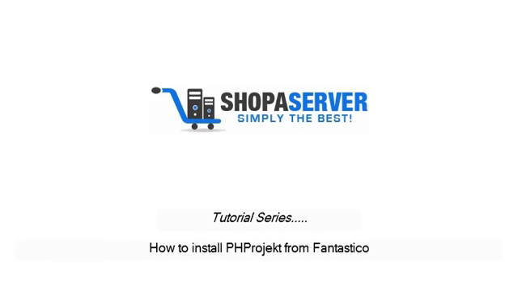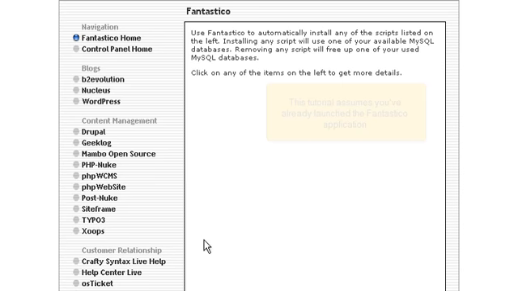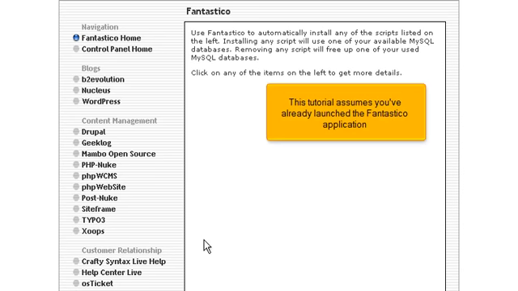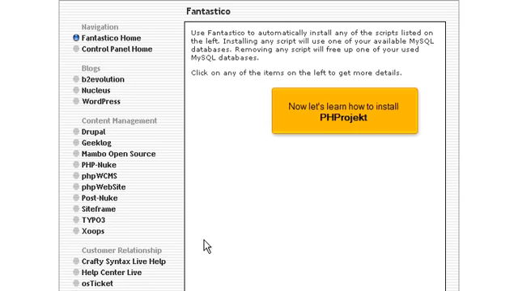How to install phprojekt from Fantastico. This tutorial assumes you've already launched the Fantastico application. Now let's learn how to install phprojekt.